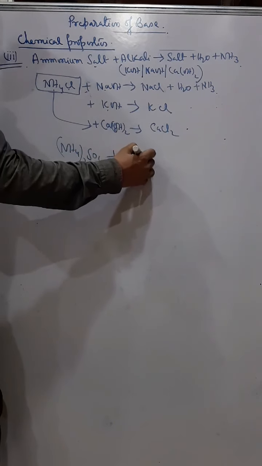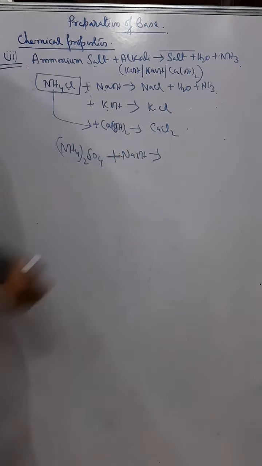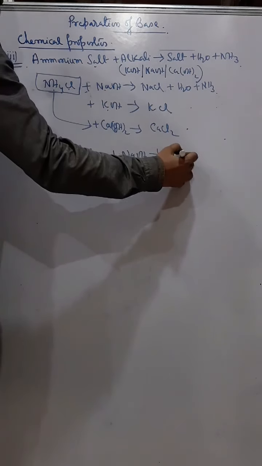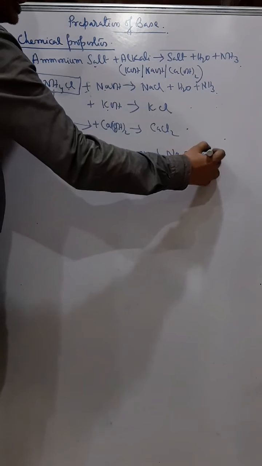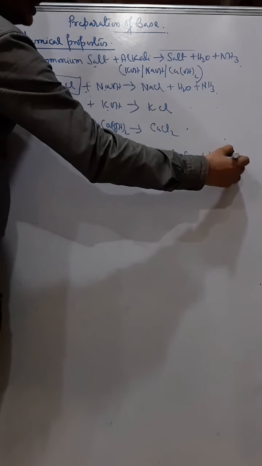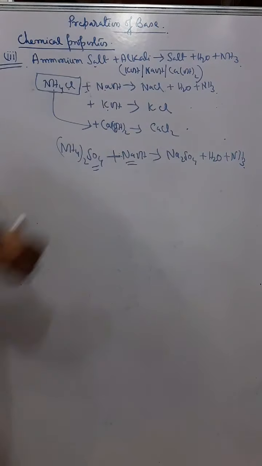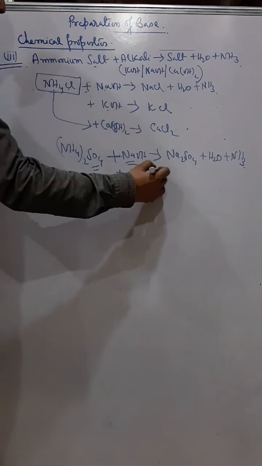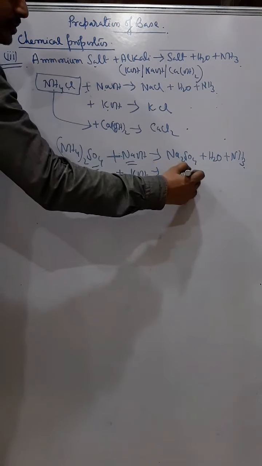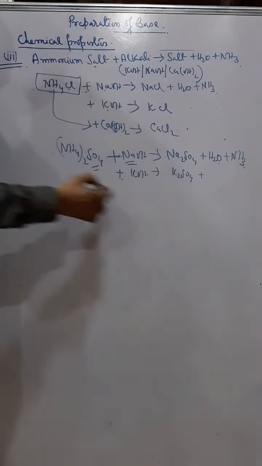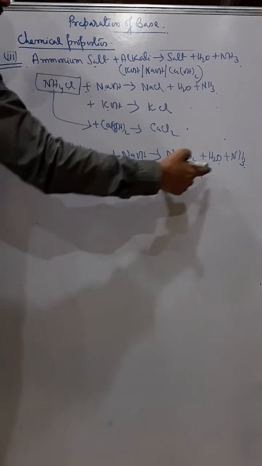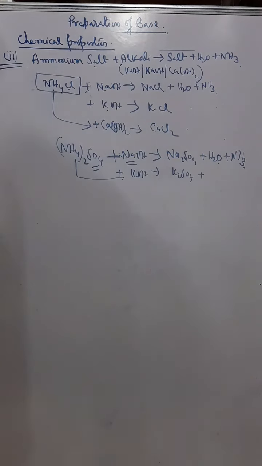Similarly, instead of ammonium chloride, if I take ammonium sulfate, (NH4)2SO4, plus NaOH, now you can understand which salt you will get. You will get sodium sulfate, so you will get Na2SO4, again plus water plus ammonia. Again, instead of sodium hydroxide, if I take potassium hydroxide, I will get K2SO4, naturally water and ammonia. So ammonium sulfate plus KOH will give you K2SO4, potassium sulfate, water and ammonia.